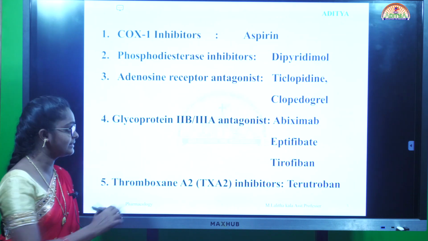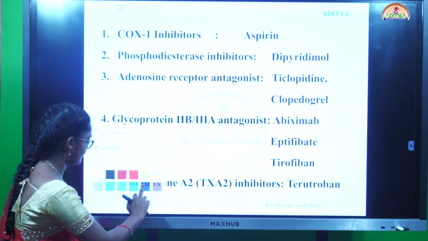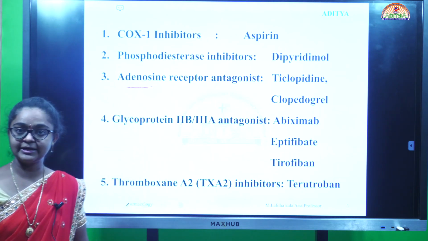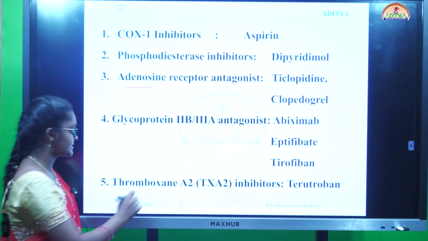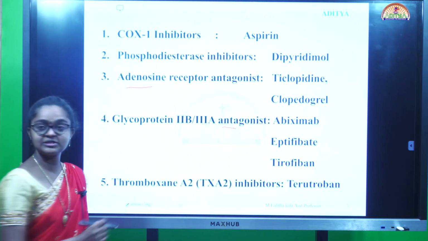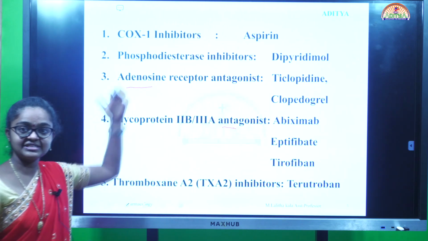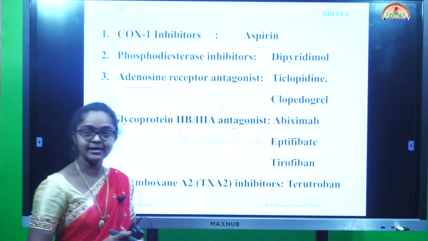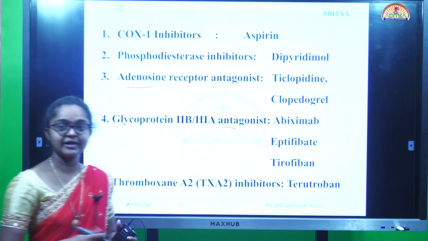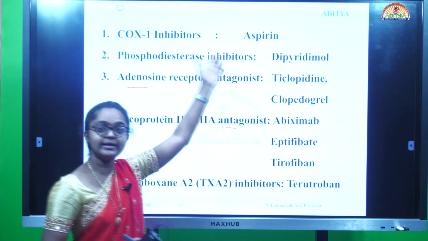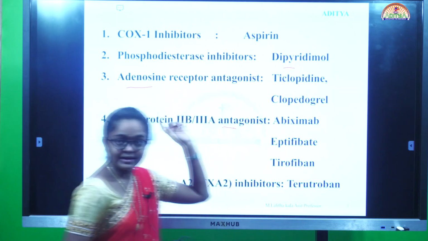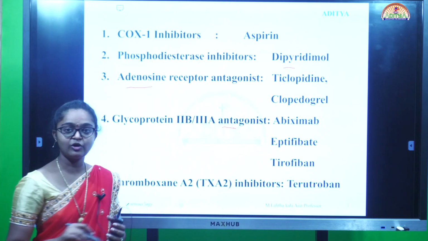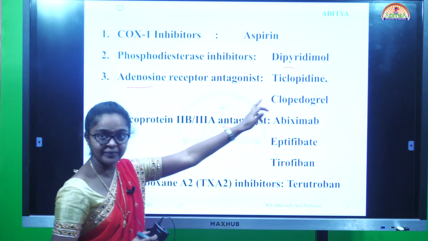The other classes include phosphodiesterase inhibitors, whose drug is dipyridamole; adenosine receptor antagonists; glycoprotein 2B3A receptor antagonists; and thromboxane A2 receptor antagonists. The first one is COX-1 inhibitor. The drug involved in COX-1 inhibitors is aspirin. Next is phosphodiesterase inhibitor. The drug included in this is dipyridamole. Next is adenosine receptor antagonist. The drugs involved are ticlopidine and clopidogrel.